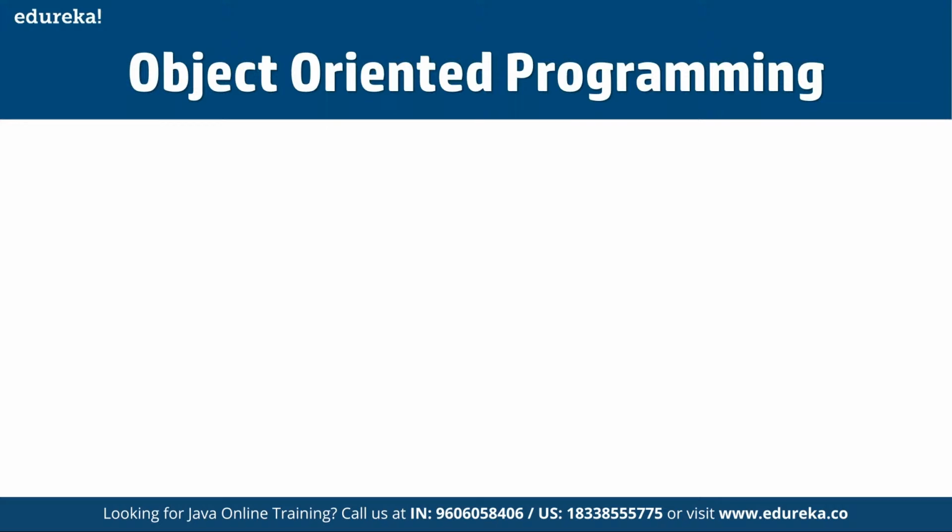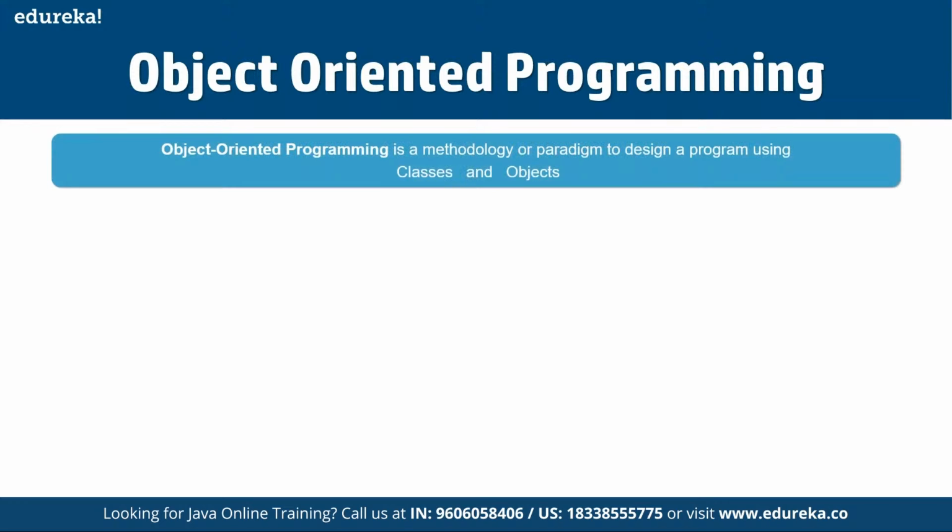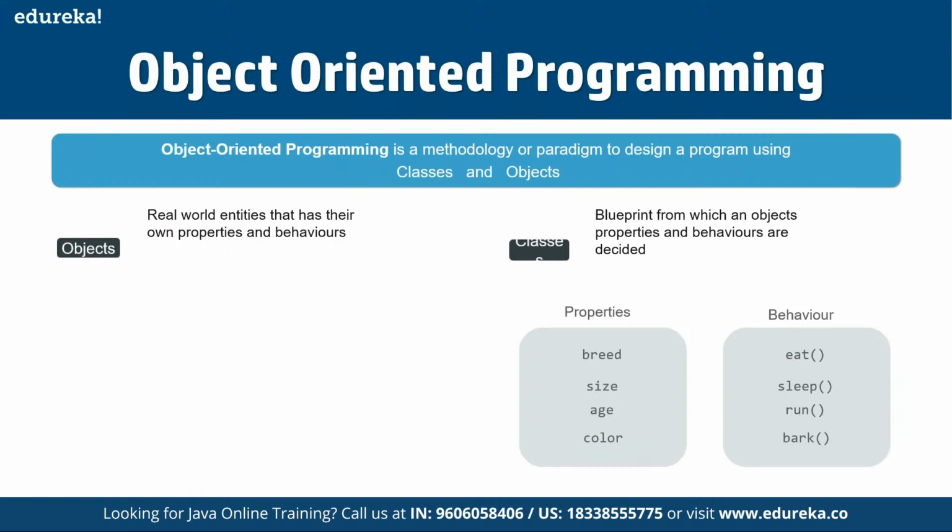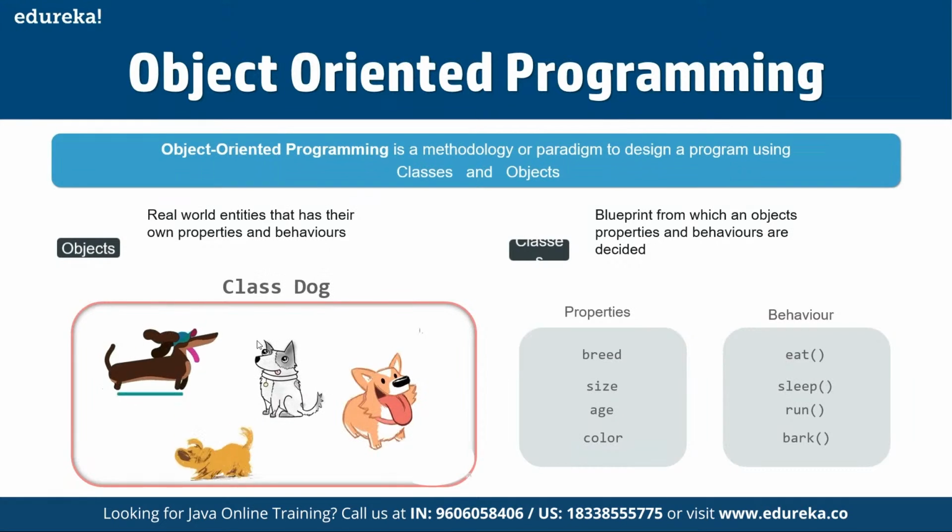An object-based application in Java is based on declaring classes, creating objects, and defining the entire structure so that multiple objects can converse with one another, right? Basically, we talk about objects, which are real world entities that have their own properties and behaviors. And then we have classes, the blueprint in which an object's properties and behaviors are decided.